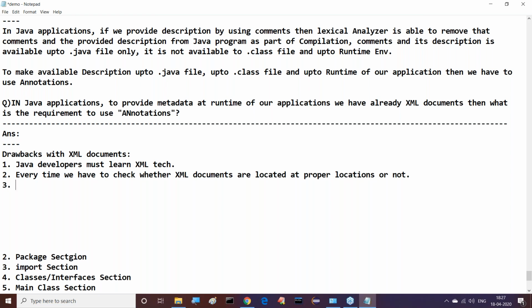Java developers must learn XML technology. That is one thing. The second one is, every time we have to check whether XML documents are located at proper locations or not.